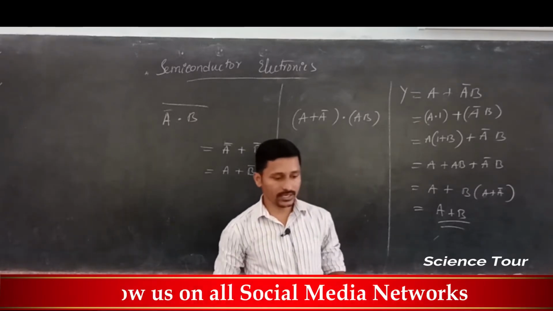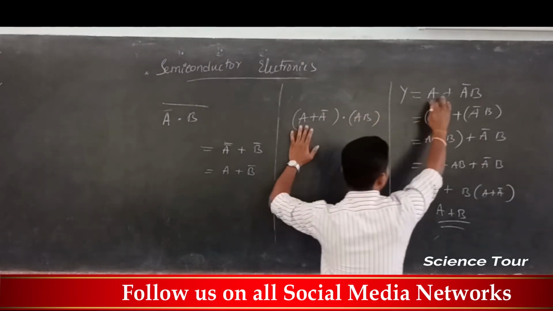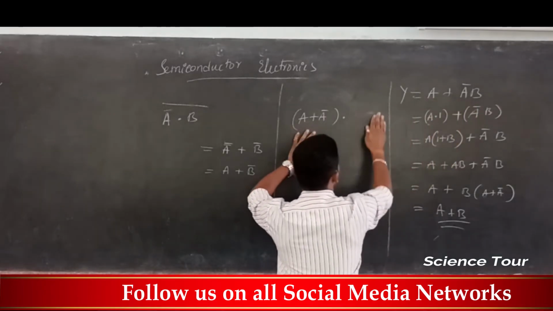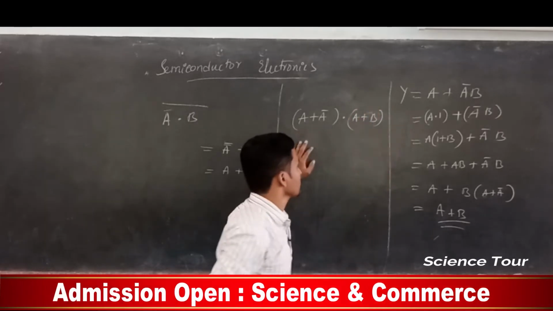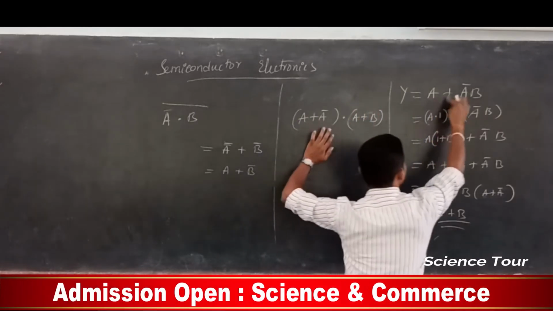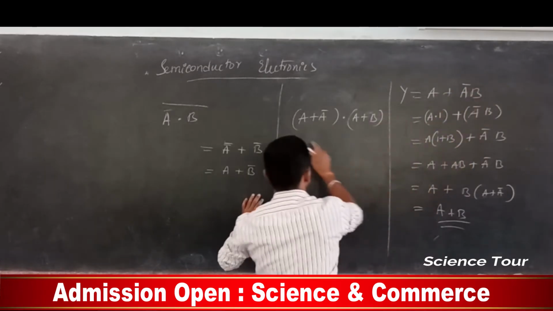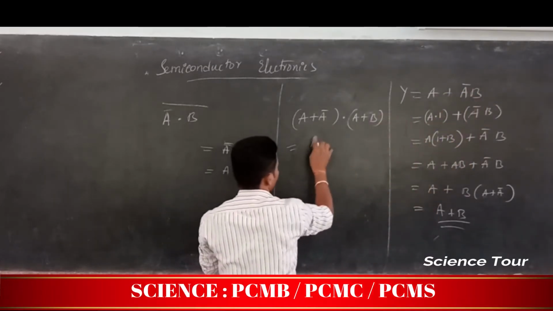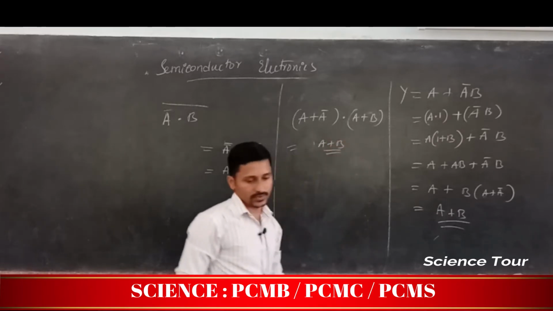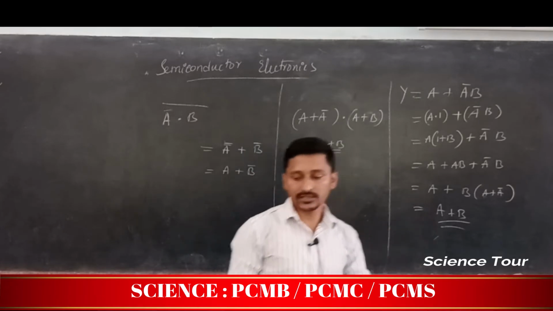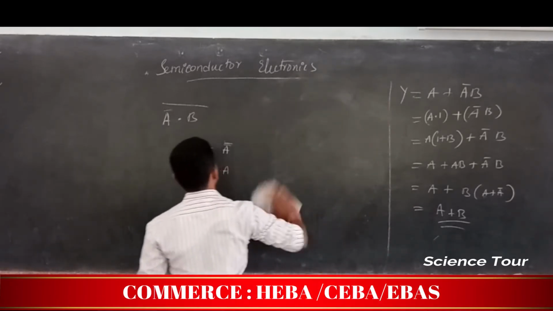That is nothing but A plus A bar dot A plus B. We can use the distributive property, so here you are going to get A plus B itself. This is very easy if you get confused with using the distributive property.